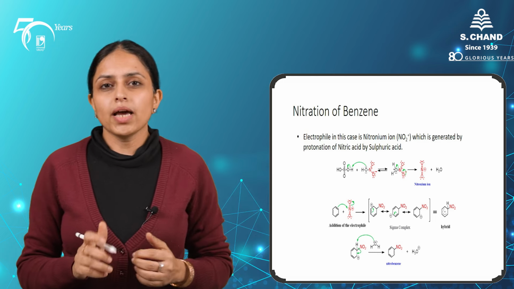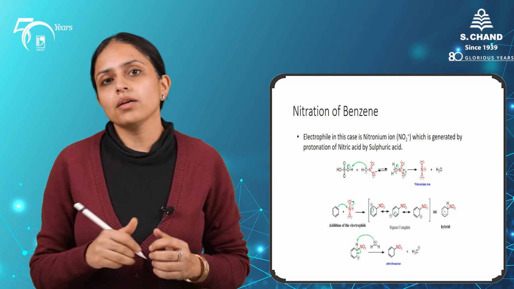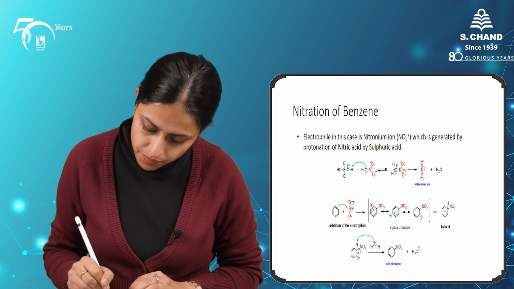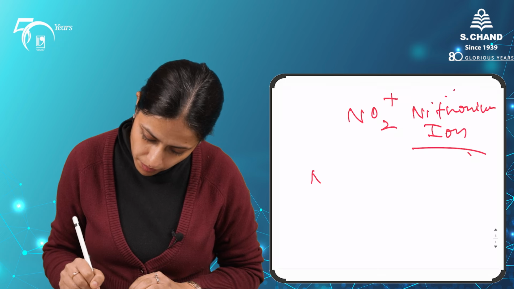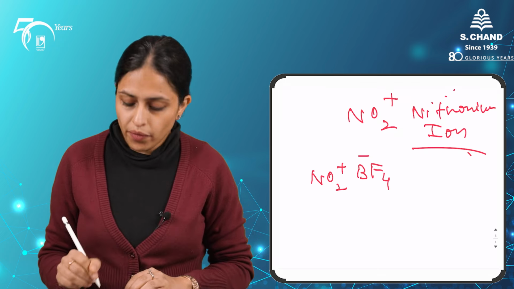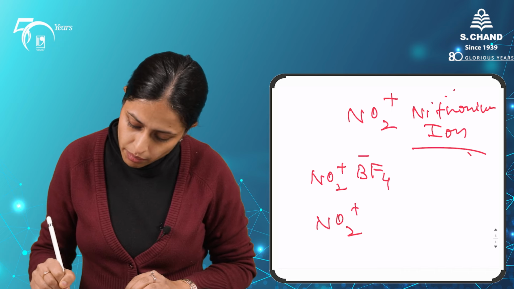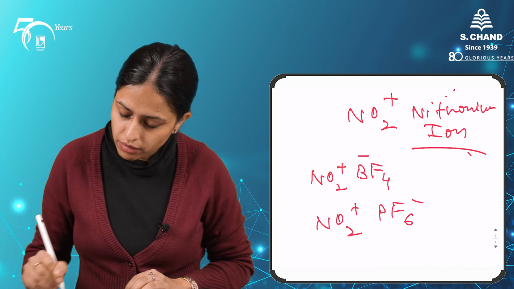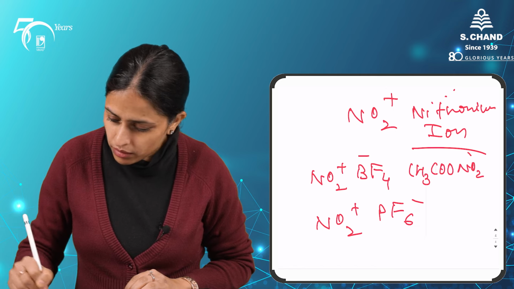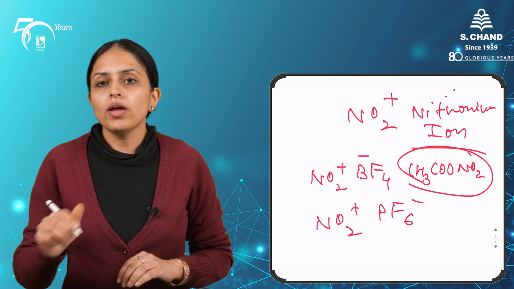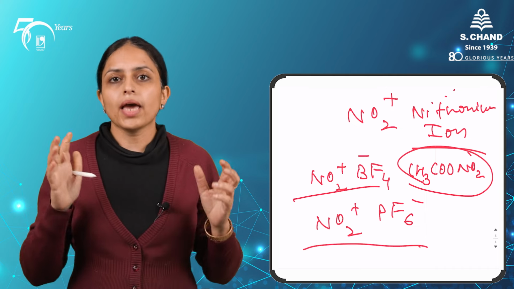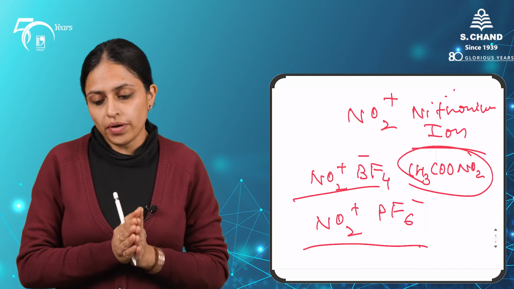Other than the nitric acid and sulfuric acid, there are other reagents also which can be used for nitration. Say for example, nitronium tetrafluoroborate, nitronium hexafluorophosphate, ethyl nitrate. So these are the alternative nitrating agents which one can use for nitration reactions.